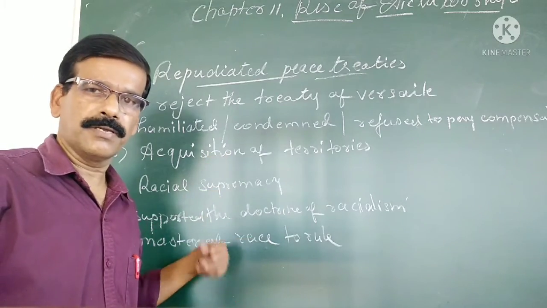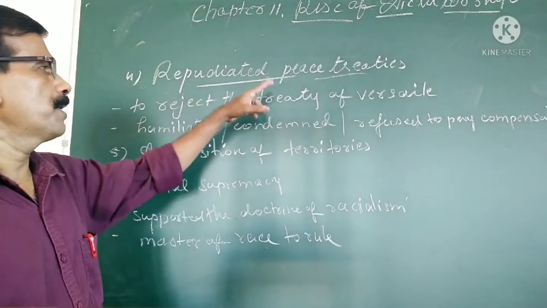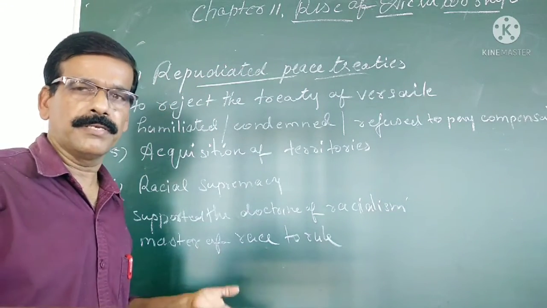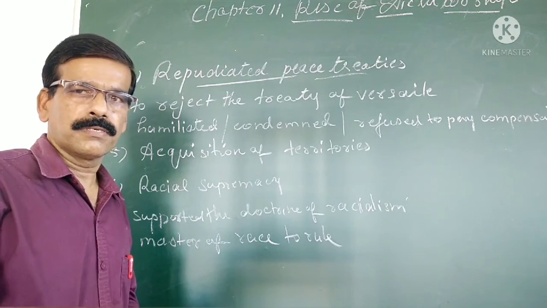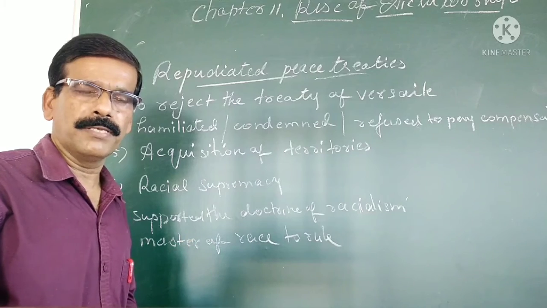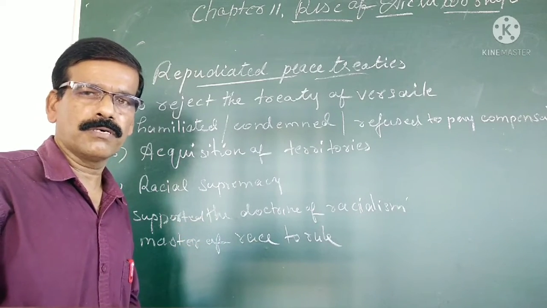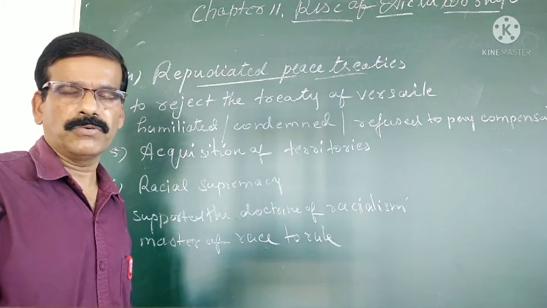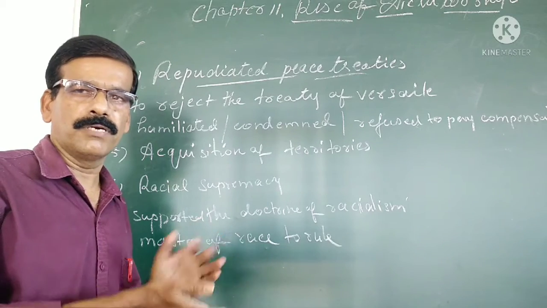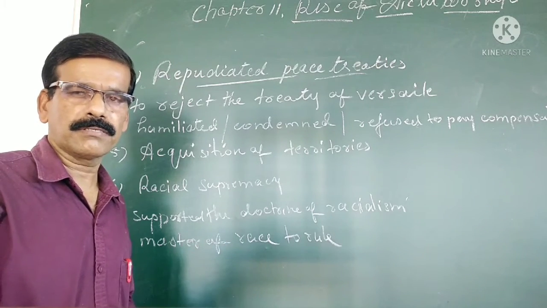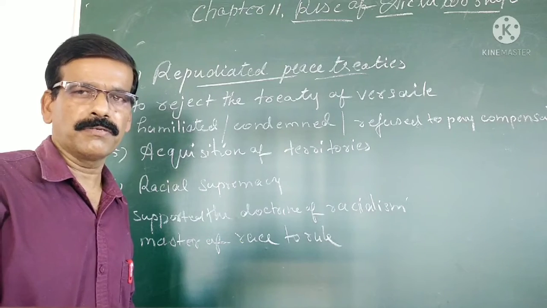Now let us see another impact, that is repudiating peace treaties. After Hitler came to power, he repudiated, or completely refused to follow, the Treaty of Versailles, which was written after the First World War by the winning countries such as Britain and USA.